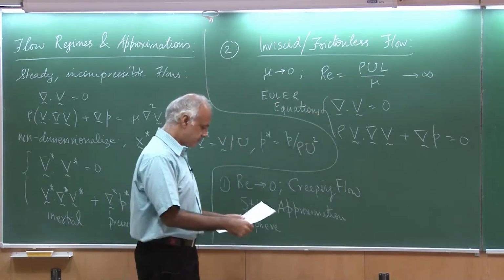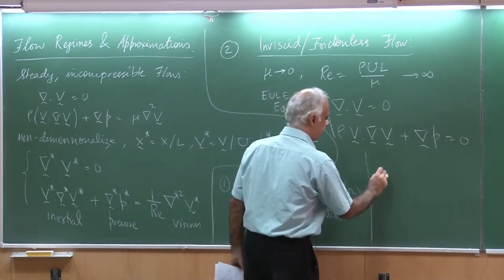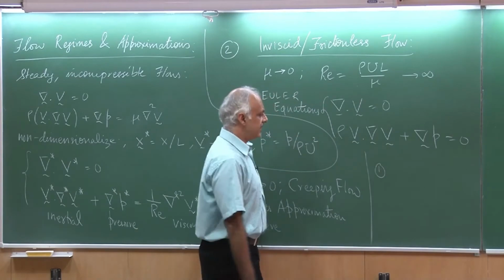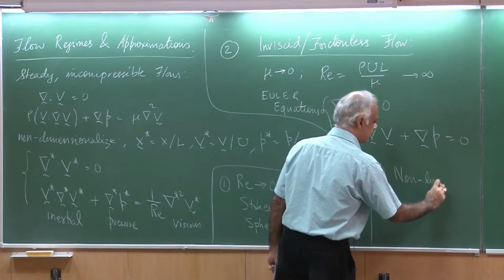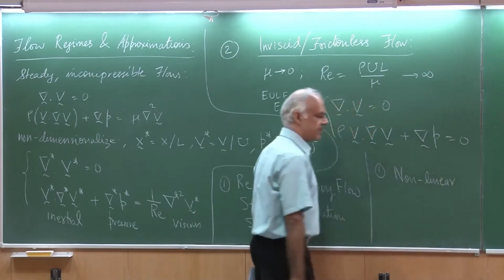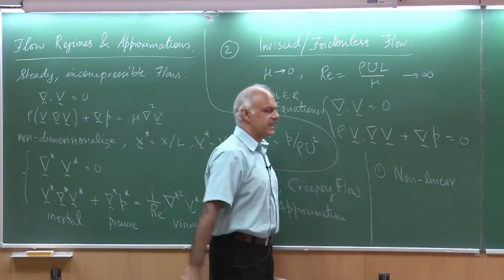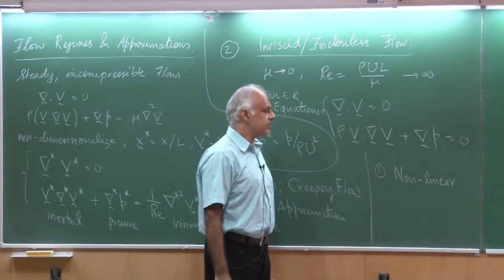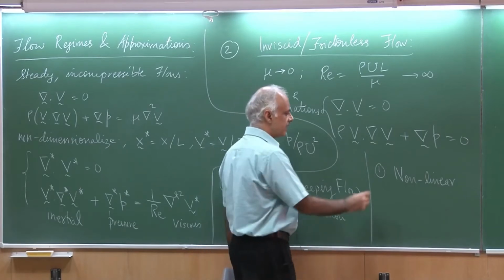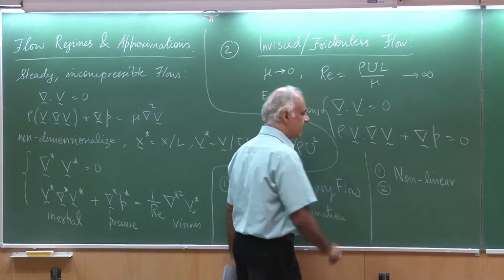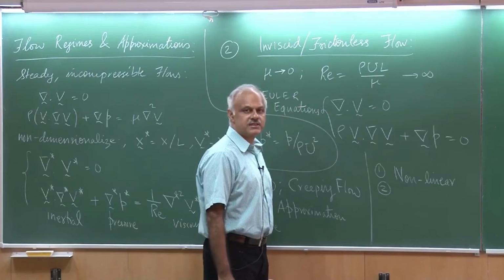Okay. So, some remarks about these equations. So, the first remark I want to make is that these equations are nonlinear. So, unlike the Stokes equation, where we did not have the advection term, those equations were linear, but the Euler equations are still nonlinear, which really means that we will not be able to do the classical superposition of flows.